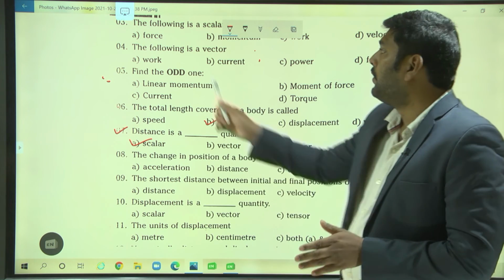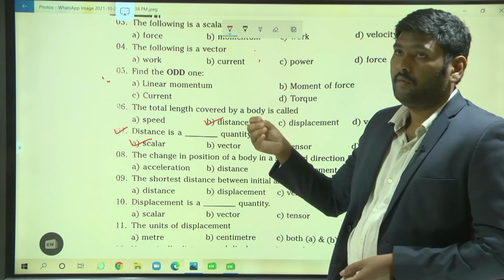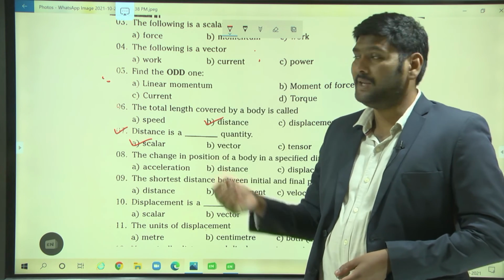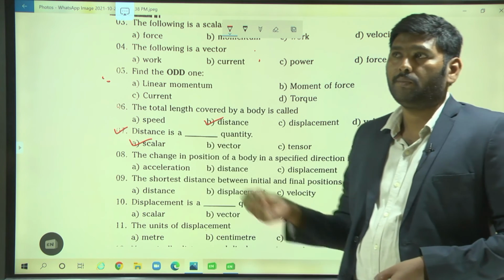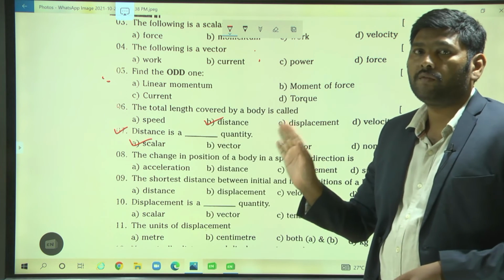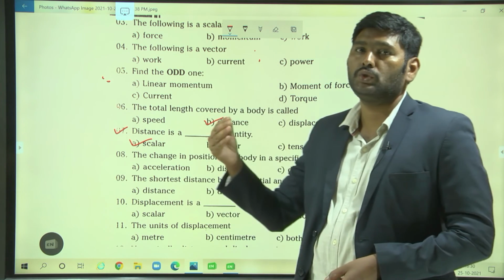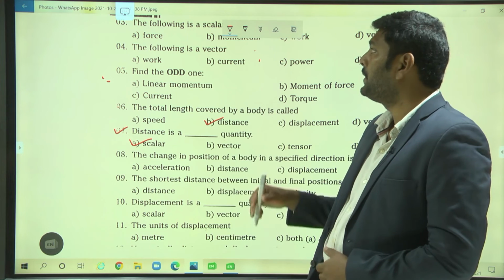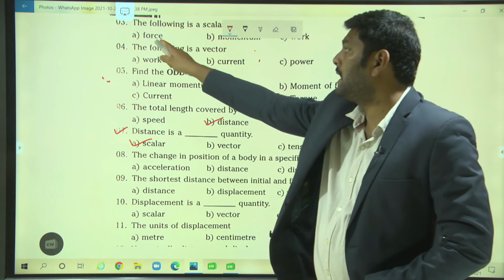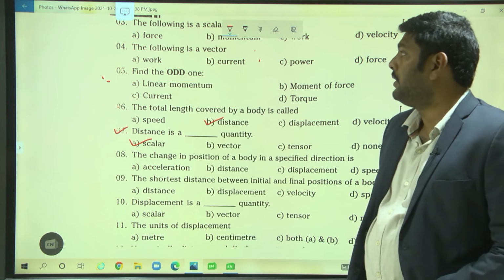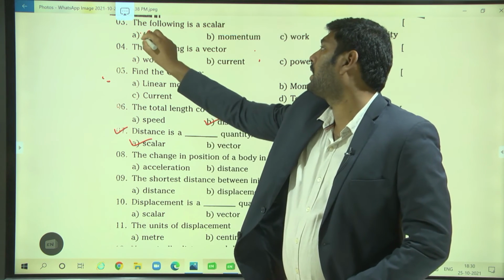In this case, force: every time we give a direction for force, which means force has magnitude as well as direction. For example, we will say a 2 Newton force is acting due east, which means we are defining the direction as well as the magnitude. Since it has direction as well as magnitude, it is not a scalar, so it is not our answer.